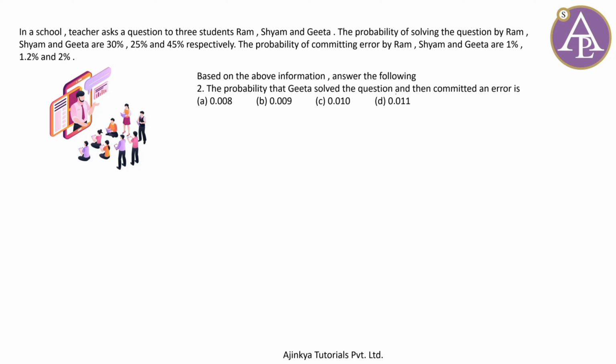The probability that Geeta solves the question and then committed an error is, okay, probability that Geeta solved the question and, means intersection, and then committed an error means A. Now as you know, by multiplication theorem, this is P of E3 times P of A given E3.